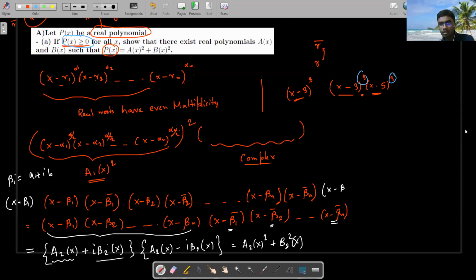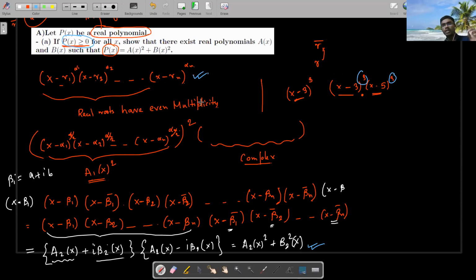Which part do I need to explain? The last step, this second last step. Okay, I'm saying the entire thing again: first of all I'm factorizing it.